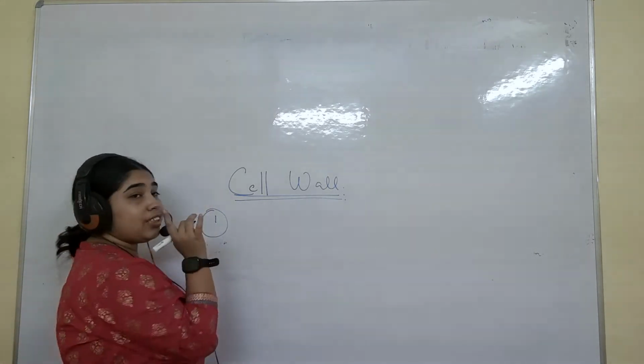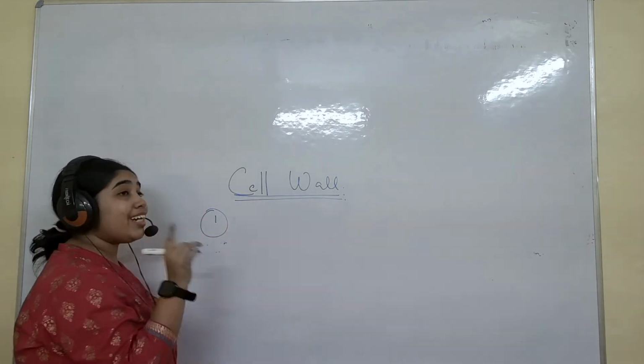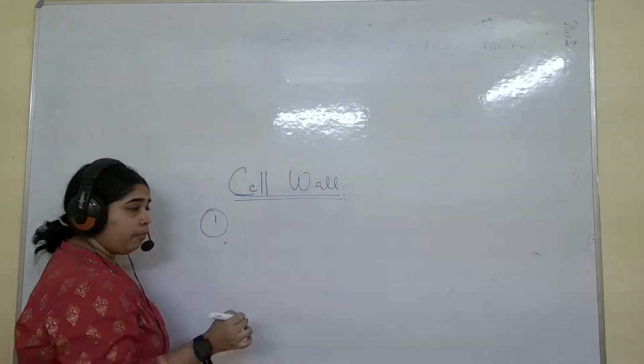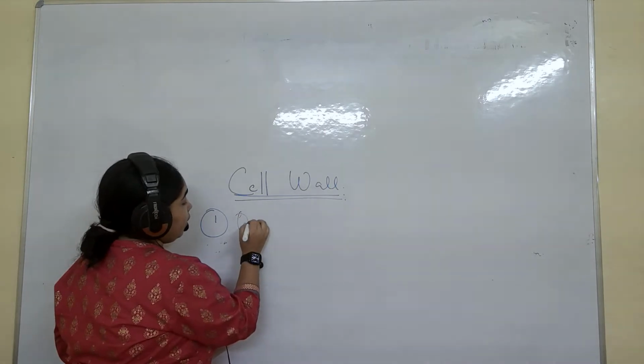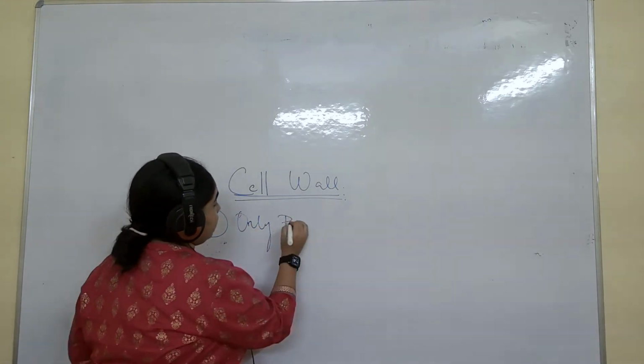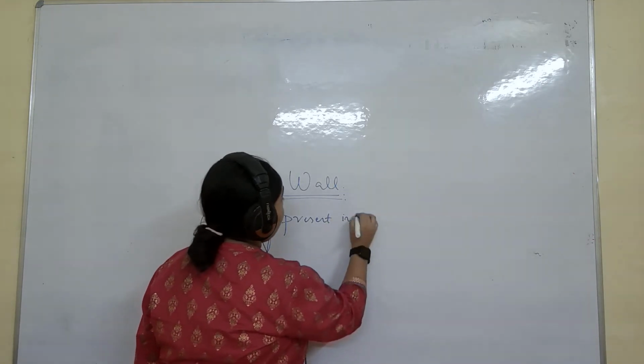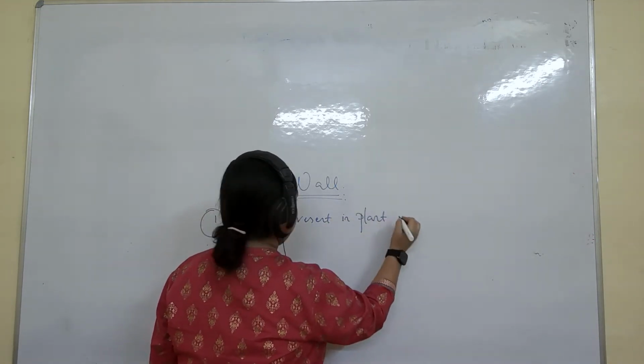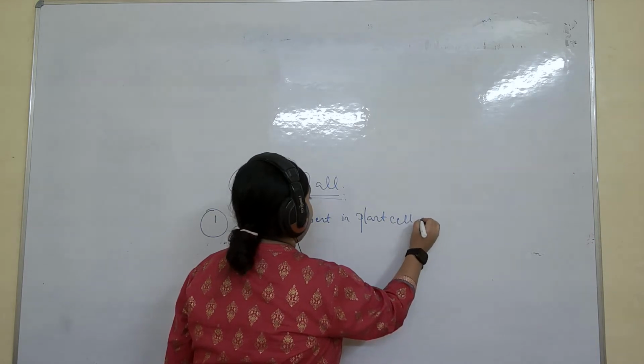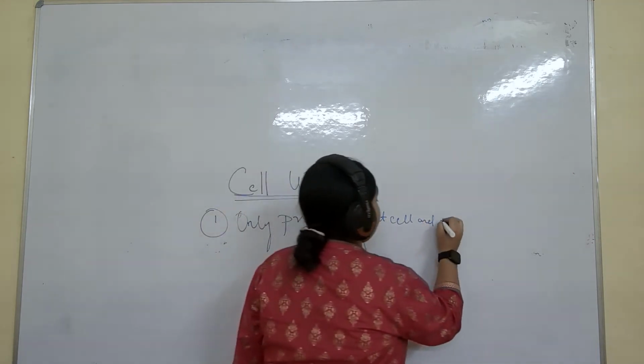Cell wall, you have to firstly write it is present only in plant cell. Understand it very nicely, and not in animal cell.